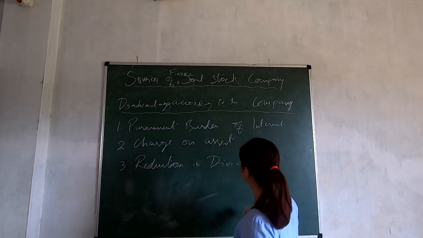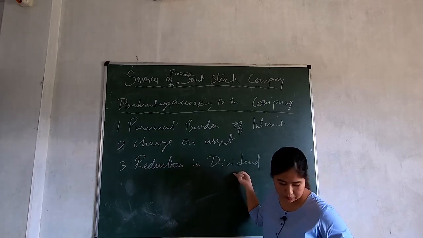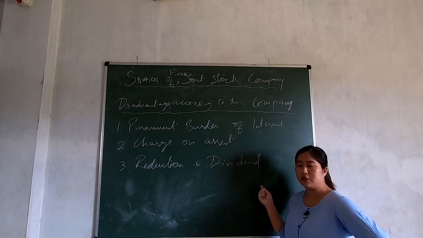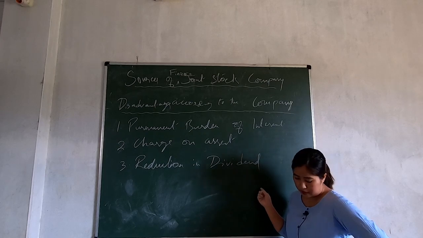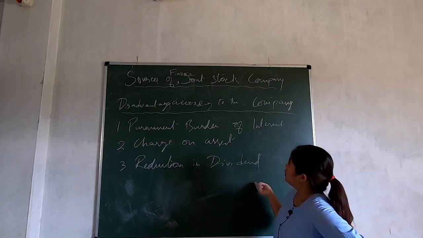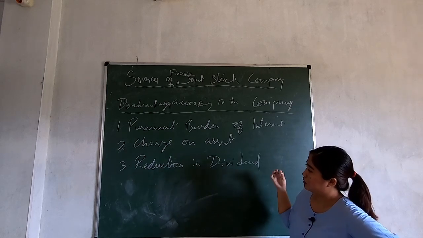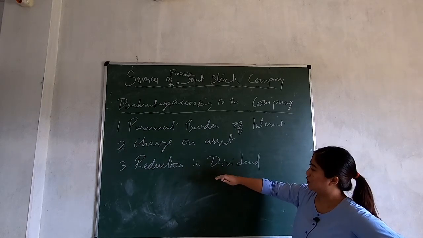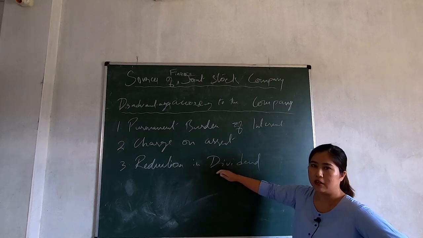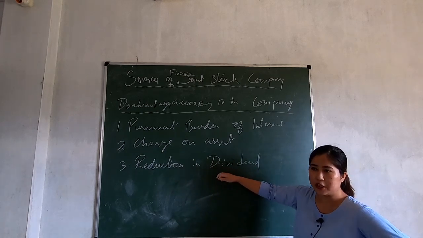Next, reduction in dividend. And dividends are given to whom? To the shareholders. And shareholders are the owners of the company. Since the interest on debenture is fixed, you have to give it regularly, right? The shareholders are given dividend only after paying the debenture holder, okay?